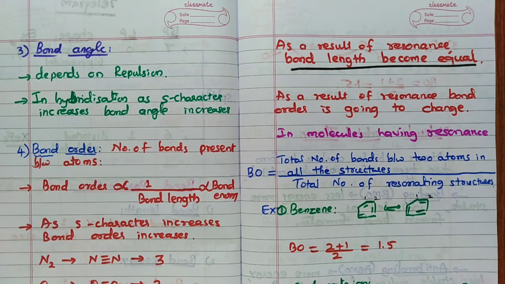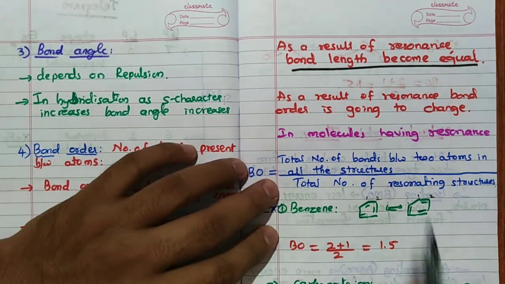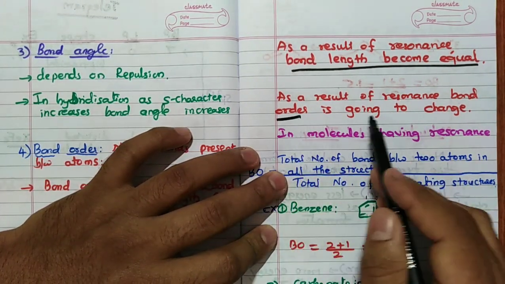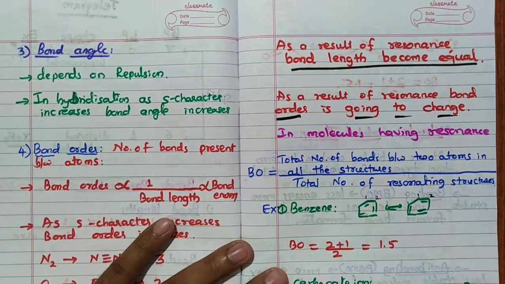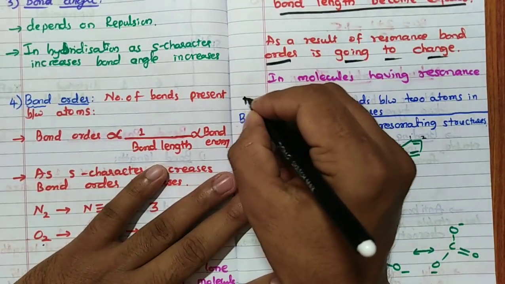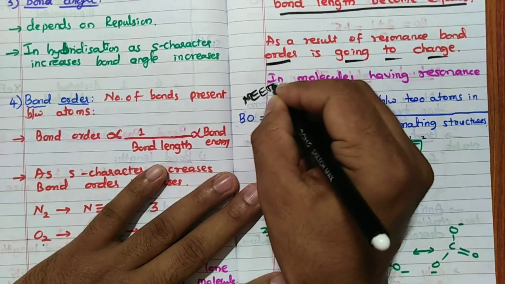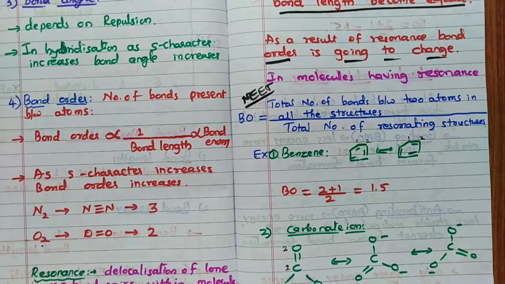No doubt in it. Very important. Remember, as a result of resonance, bond order is going to change. So very important. Once again, this is a NEET concept. I can bet you, in CET they will not ask any question on this. Yes. Bond order means what?